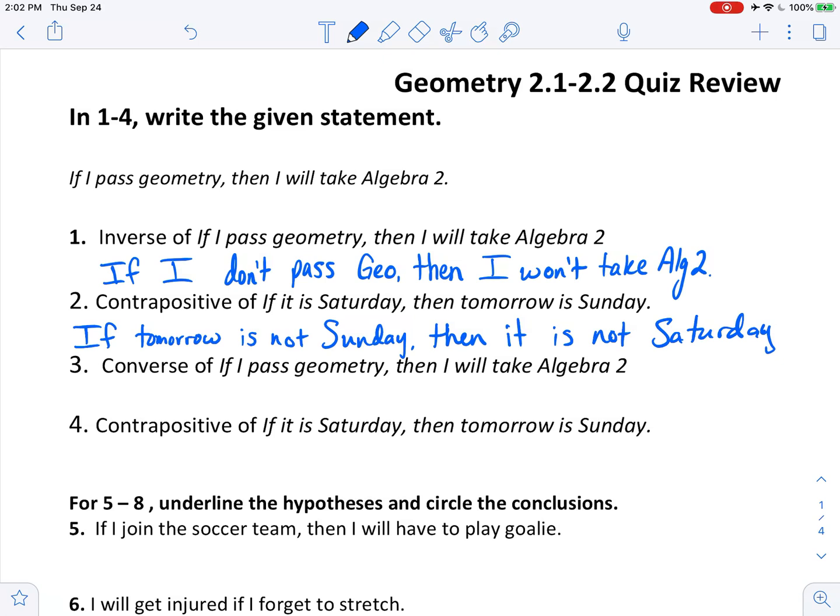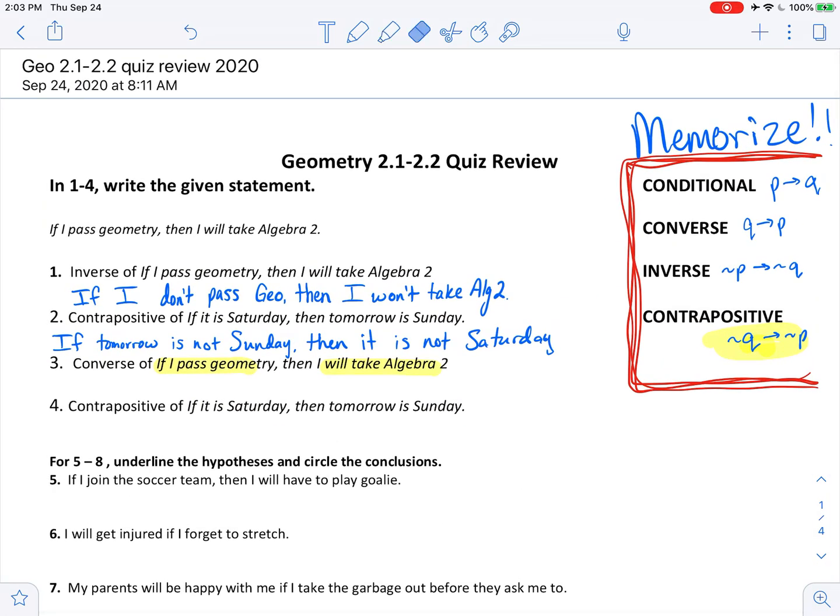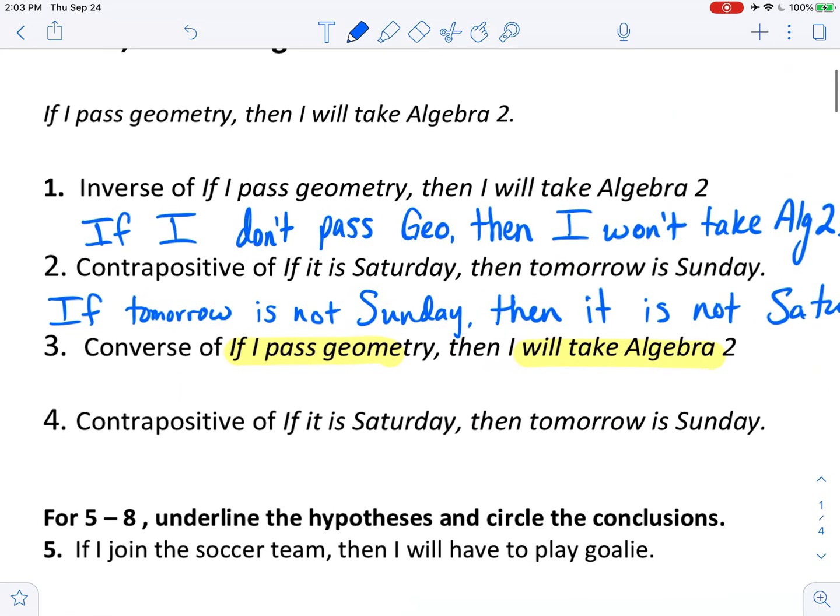And the last one for this video, the converse of if I pass geometry, then I will take algebra 2. So I want the converse, which is the second one, tells me just switch the order. So if Q, then P. So if I take algebra 2, then I passed geometry.